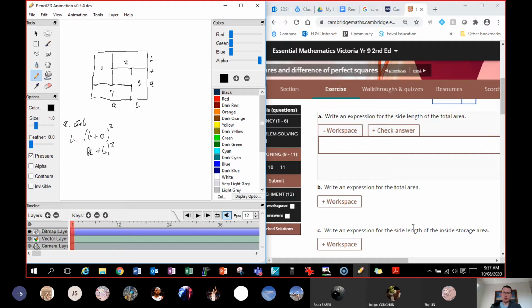Write an expression for the side length of the inside storage area. We've got to find what this length is on the inside storage area. That's going to get a little bit tricky, isn't it? Well, if you think about what this side length is, let's just look at this length here, or you can look at this length here, it doesn't really matter. Well, what length is this? We're just trying to find out from here to here.